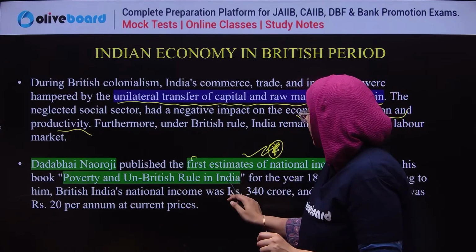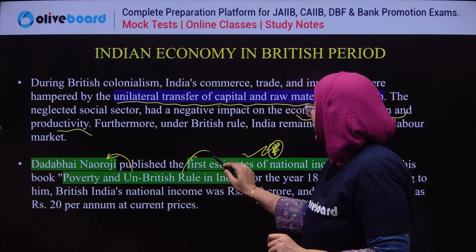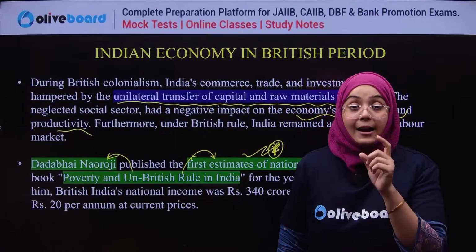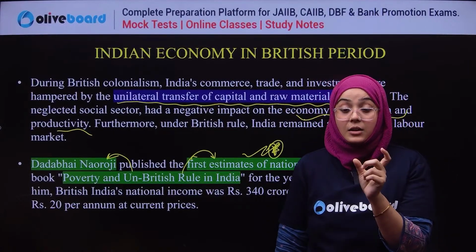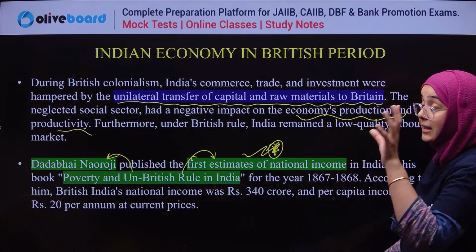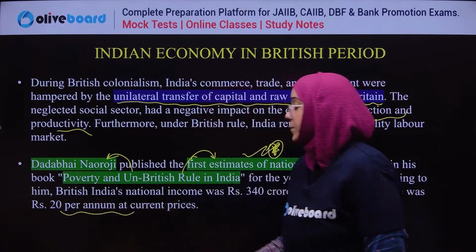So this book is very important. In this book, the first estimate of national income in India was revealed. As per that, India's per capita income at that time was rupees 20 per annum.